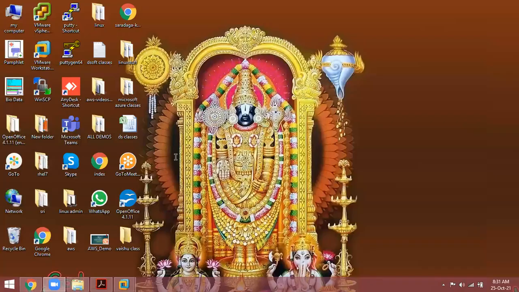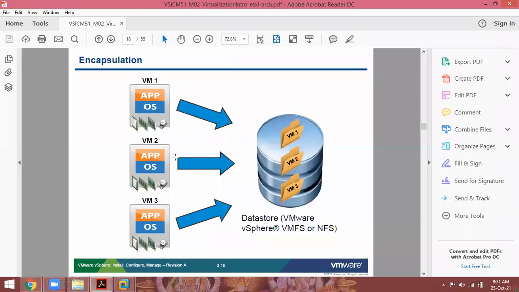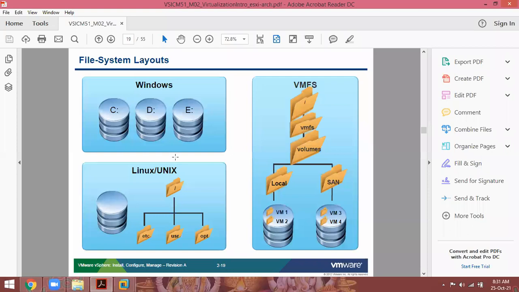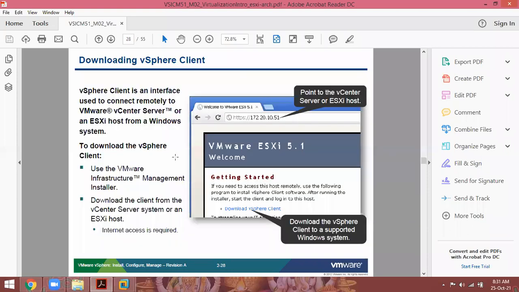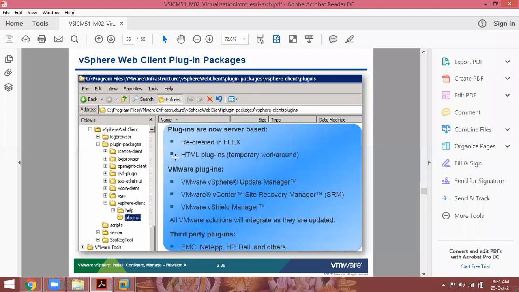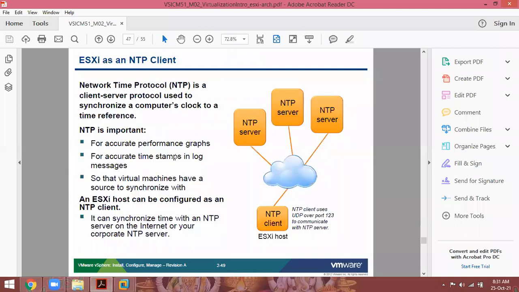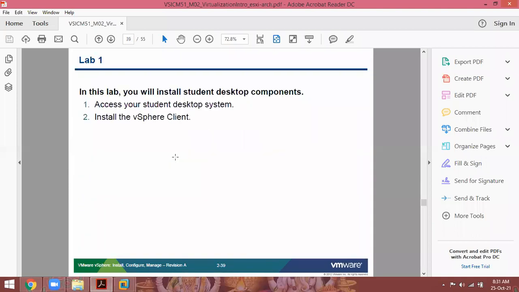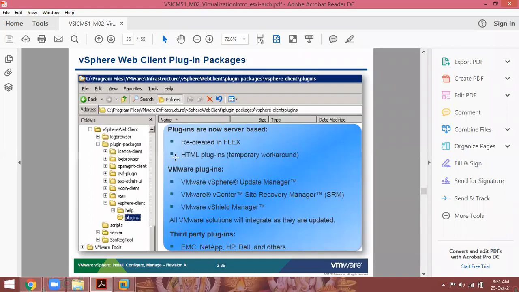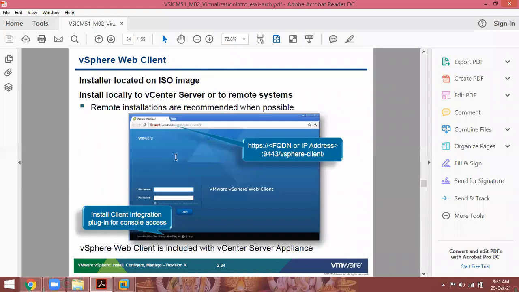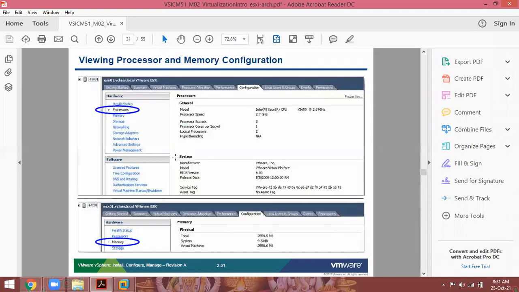See, it is the same in cloud also. On top of this virtualization, they implemented cloud. Remember, without virtualization, there is no cloud. If anybody asks you a question, simply give the answer. Where does the cloud fit? Cloud fits on virtualization. If there is no virtualization, there is no cloud platform. Remember, if anybody asks you, give the simple answer: if there is no virtualization, there is no cloud. On top of the virtualization only, cloud is implemented.